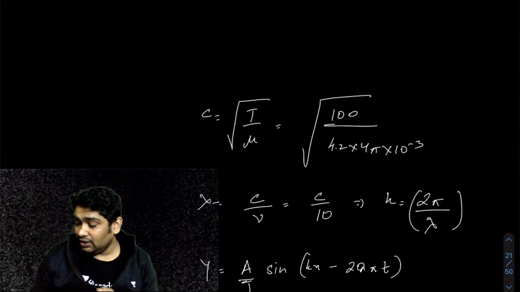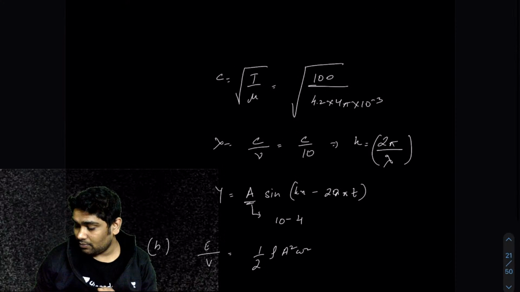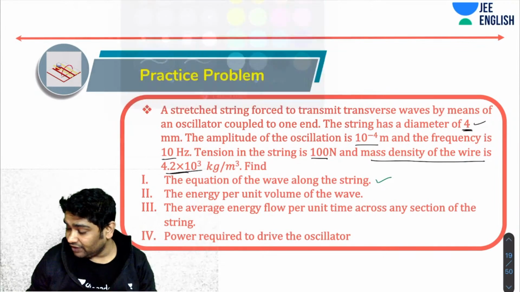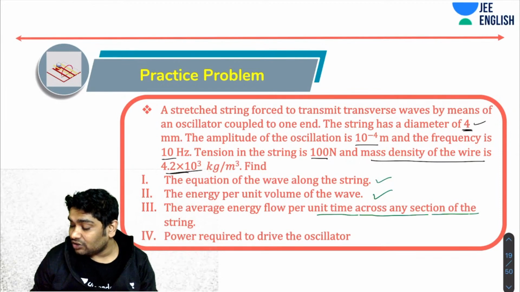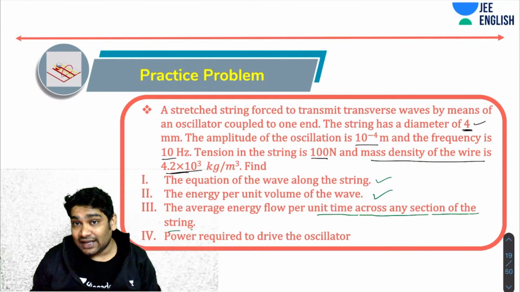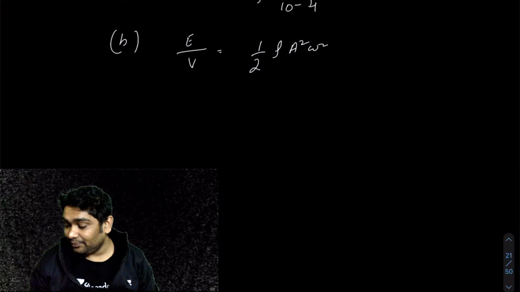Correct. Next, let's see what else we needed to find. Next, we were asked the average flow of energy, the average energy flow per unit time across any section of the string. So across any section of the string, what is the average energy flow? That is also very, very simple to find.